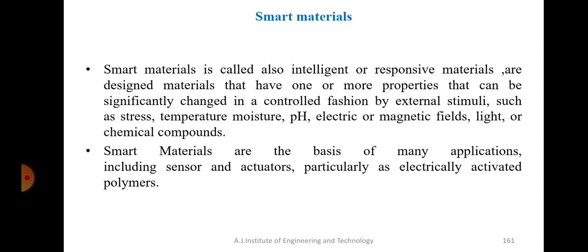For example, one of the examples I would like to give is something called a shape memory alloy, which is a smart material. Shape memory alloy means when it is subjected to a particular temperature, it changes its shape, and when the temperature is removed and it comes back to normal, it goes back to its original shape. That's why it's called shape memory alloy. It remembers in its memory the initial shape. So when it is brought in contact with high temperature, it changes its shape, but then again it comes back to its original shape. That is a property of that particular material.